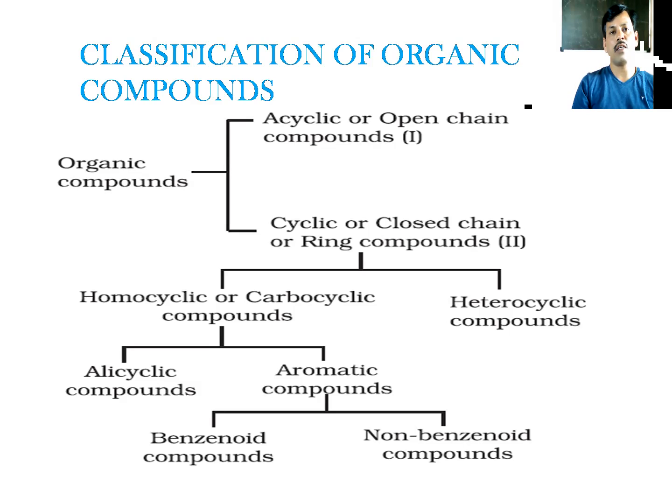So based on the hybridization and based on the structures, these hydrocarbons are classified. So firstly, hydrocarbons are classified based on the structure. So based on structure, hydrocarbons are two types. One is acyclic. Acyclic, it means it is not like a cyclic or not like a round shape. So these are chain structured hydrocarbons. So chain structured hydrocarbons are called aliphatic hydrocarbons.